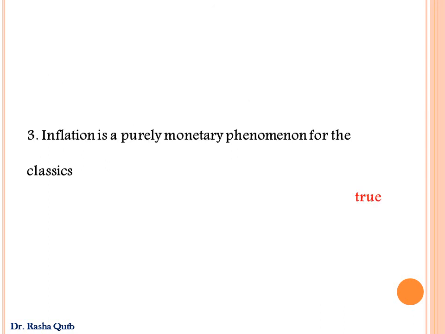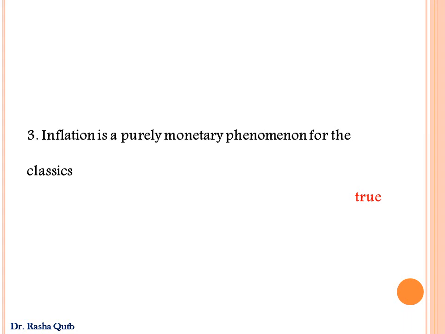Number 3, inflation is a purely monetary phenomenon for the classics. This sentence is true, because according to the quantity theory of money, MV equals PY, and we know that the level of output is constant. We are producing at the full employment level of output, and the velocity of circulation is constant, so any change in the quantity of money would be reflected by a change in the price level.